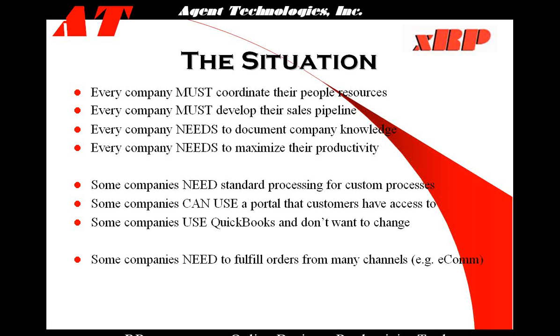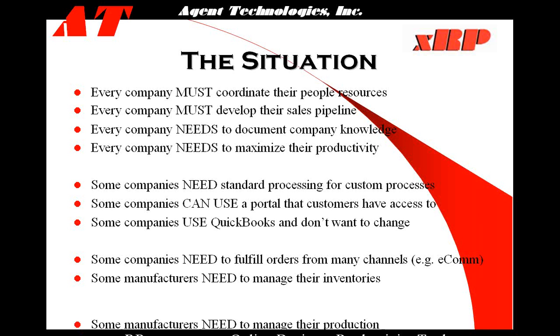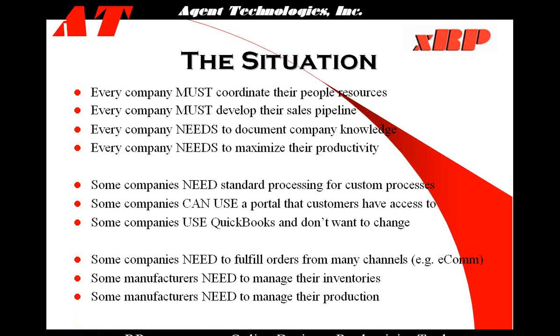Also, some of these companies need to fulfill orders from many different channels, be it e-commerce, online orders, phone, or fax orders, and they need to process these and track all of them in the organization. And for manufacturers, some manufacturers need to manage their inventories. They need to know exactly how much they have on hand and where this inventory is. Also, some manufacturers need to manage their production and keep track of what they're producing and when they're producing it and how efficient they're being.